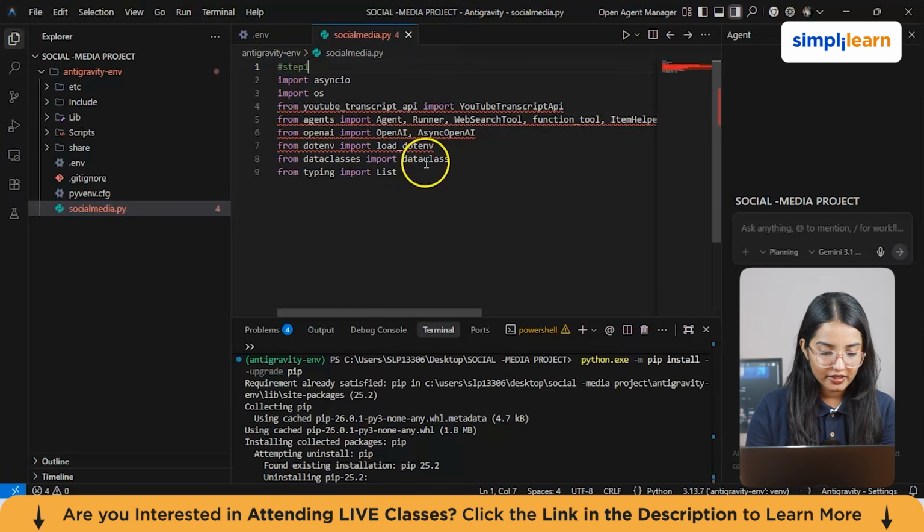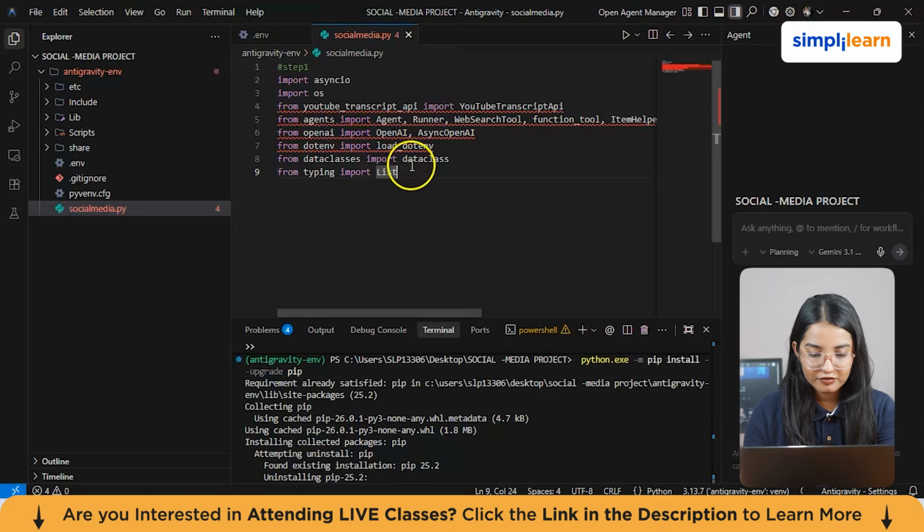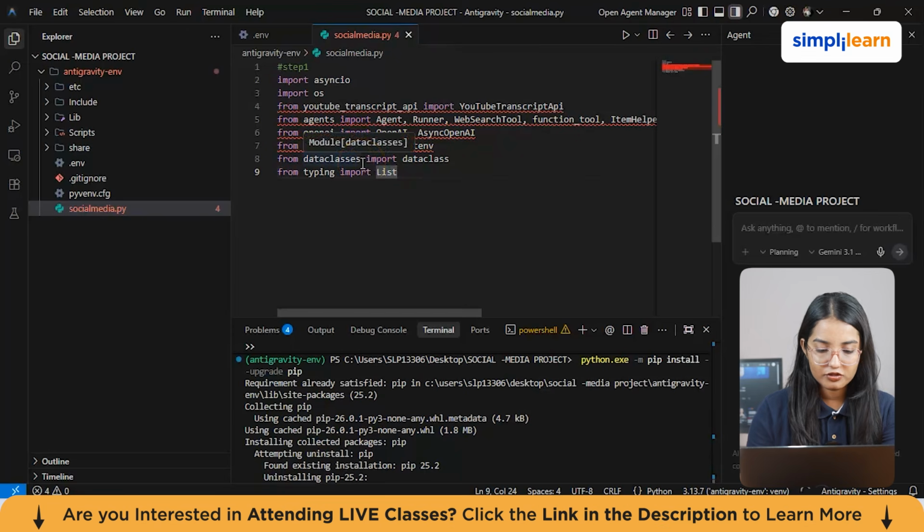Then you have .env. This is used to load the environment variables from .env file, which is for security purpose. And then you have the data class from here. So data classes is used to define a data structure for post social media content. And from typing import list, which is type annotation for list in Python. So this is very basic.